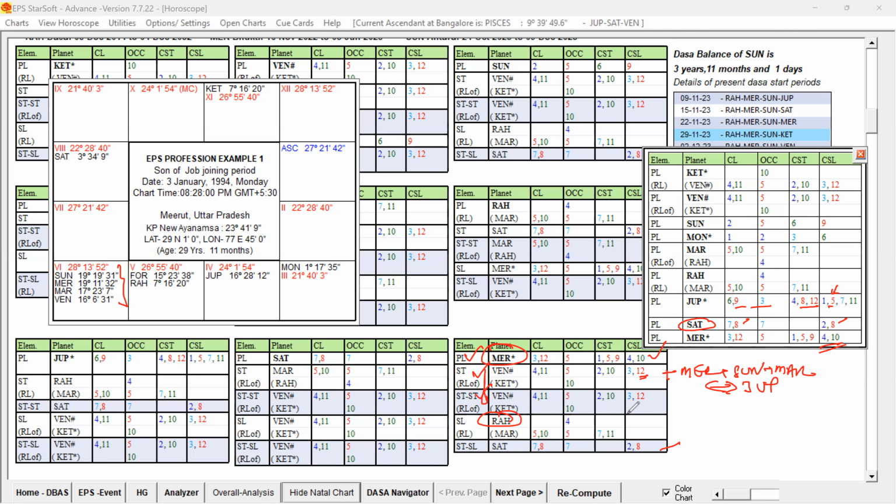Now look at the Dasa Lord. That native was running Jupiter Mahadasa. Sorry, Rahu Mahadasa. Check the Rahu Mahadasa. Yes, Rahu is on top.